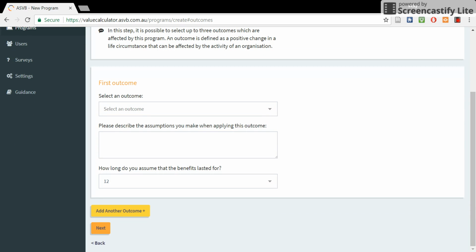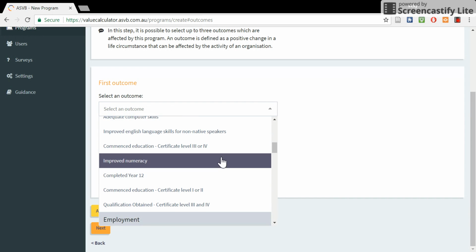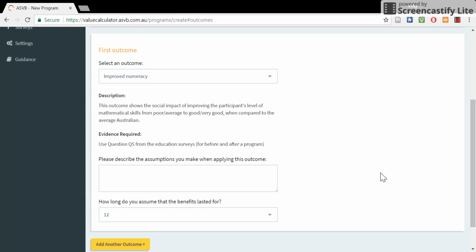For each outcome, there is a description and the evidence required, as well as a box of the assumptions made. Generally, the evidence required is the survey question, which you can find by clicking on the Survey tab. You need to ask the survey question before the program as well as after, so it's worth planning to measure the social impact of a program before you start. In some instances, administrative data can provide sufficient evidence. We will go through this more in step 4.